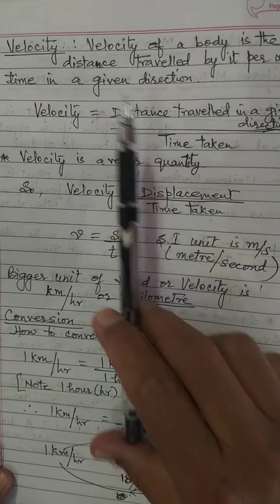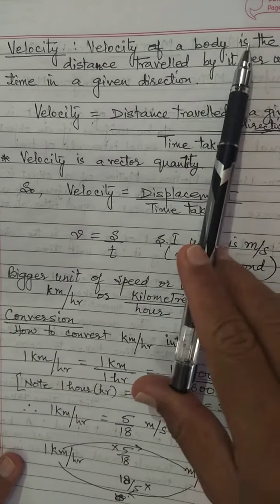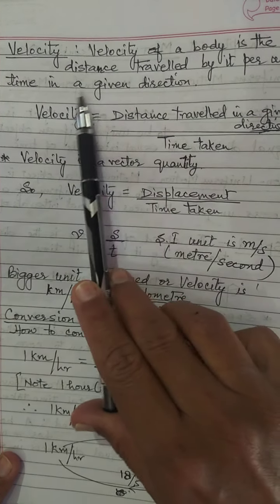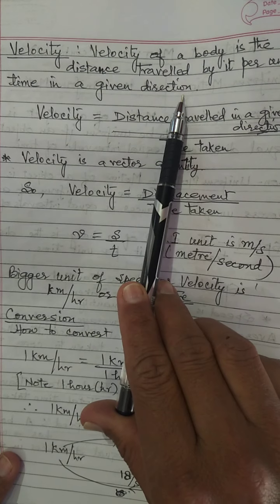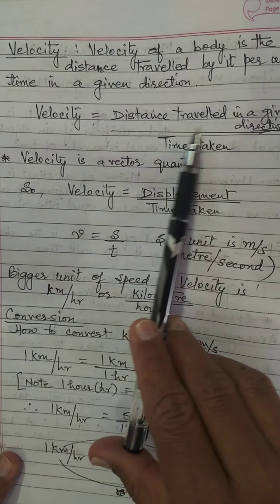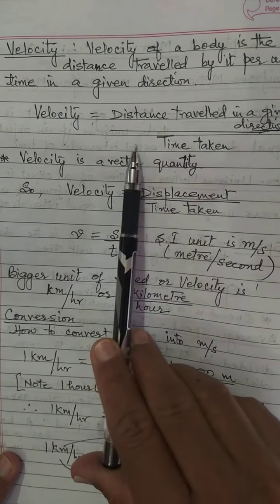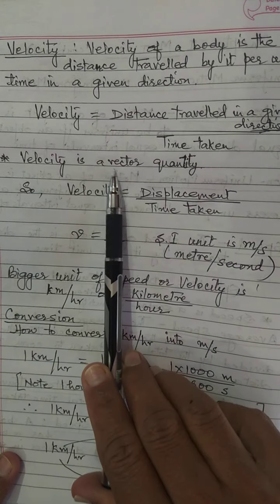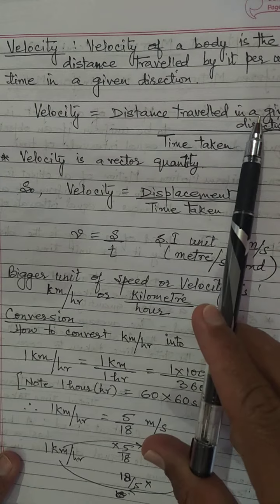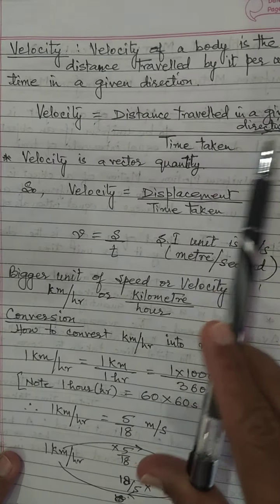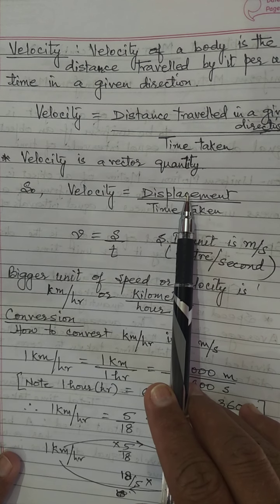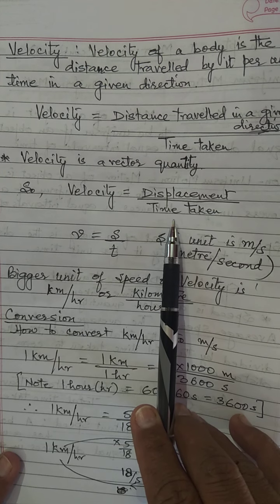Next very important topic is velocity. Velocity of a body is the distance traveled by it per unit time in a given direction. Now the direction is added to the speed, that is known as velocity. Velocity is equal to distance traveled in a given direction divided by time taken. Velocity is a vector quantity. We can also say distance traveled in a given direction is nothing but displacement, as we have already discussed. So velocity is equal to displacement divided by time taken.